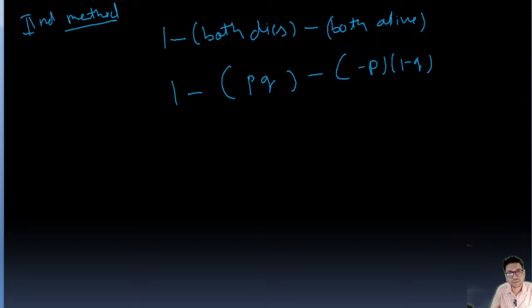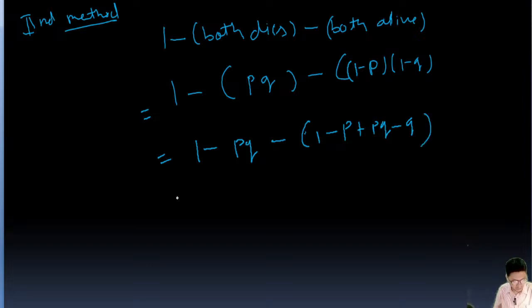Very simple question. 1 minus Q. So this is going to be 1 minus PQ minus, this is going to be 1 minus P minus PQ minus Q. Okay, so we'll solve it.